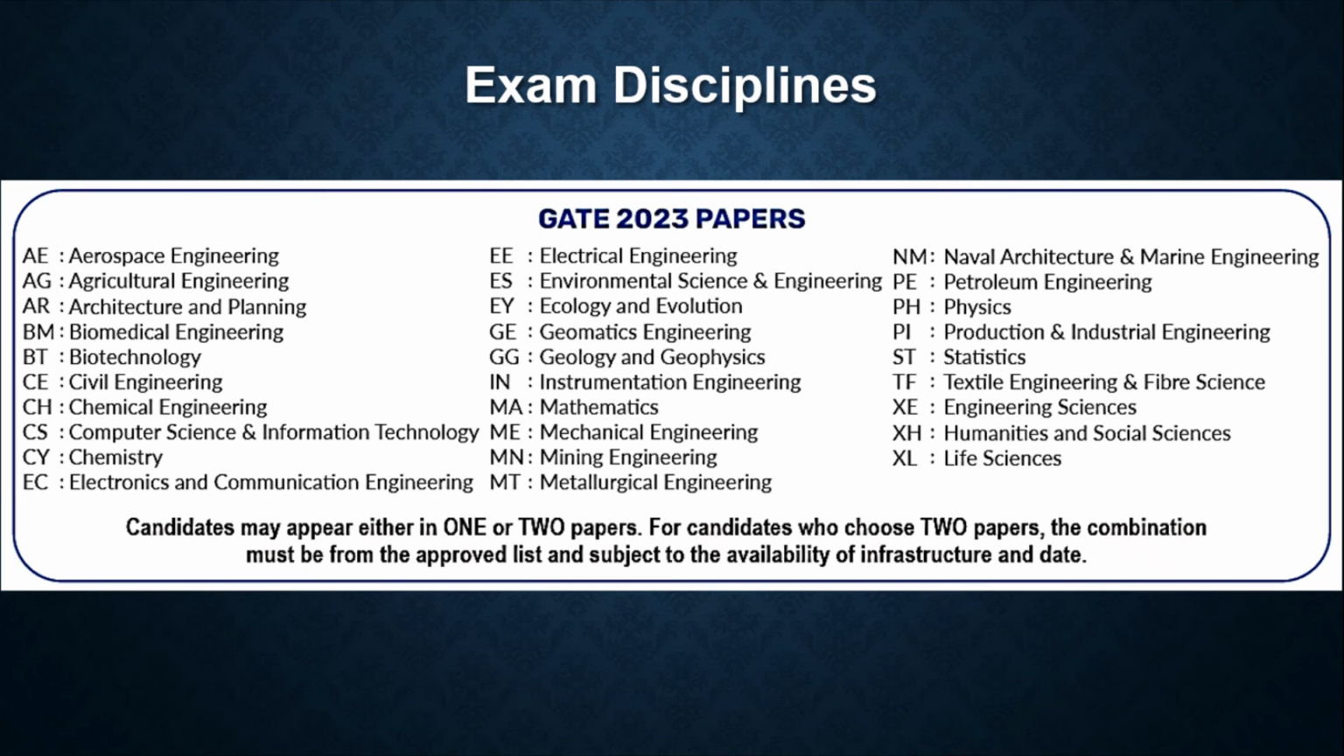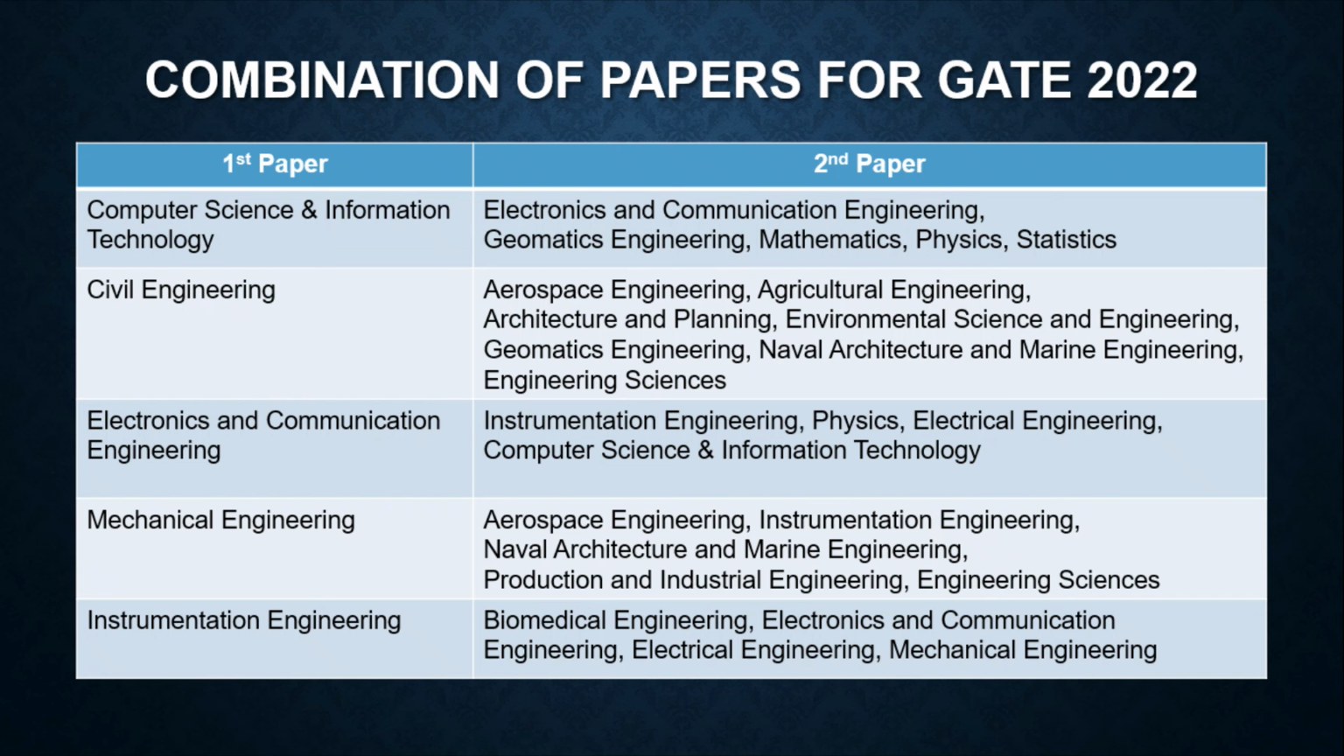As I told you at the start of the presentation, I can appear for at most two papers, but the combination of the two papers should be from the approved list. So this year, compared to the previous year, there have been some slight changes in the combinations. Last year, if I was appearing for computer science and information technology, now this year a physics paper has been added as a second paper. For civil engineering, there is no change.